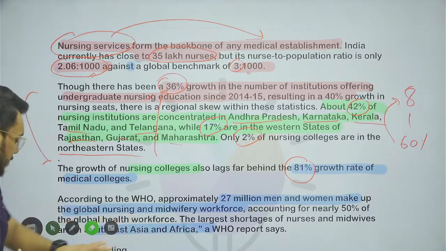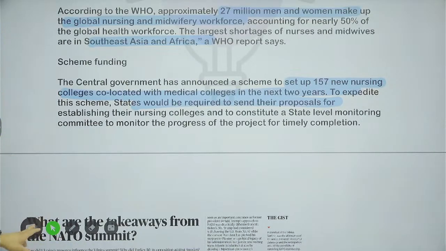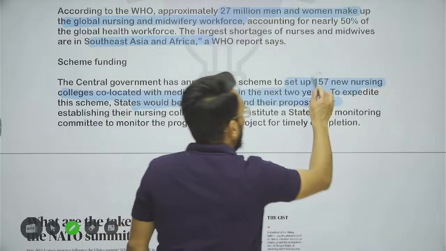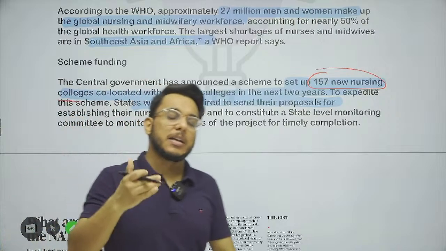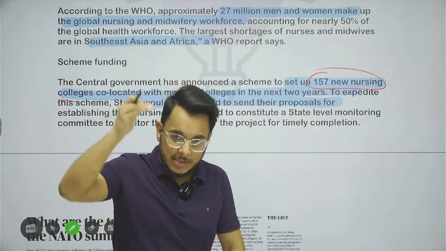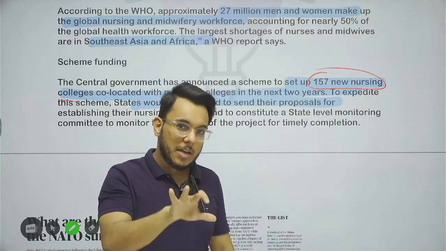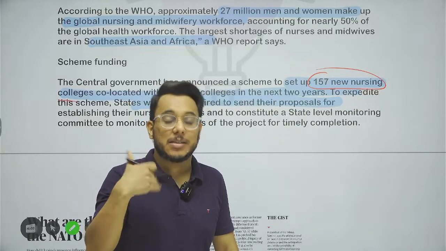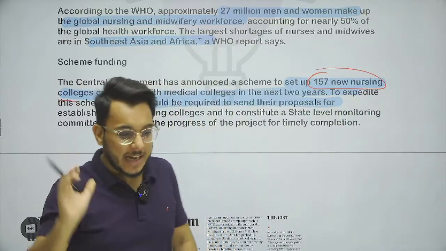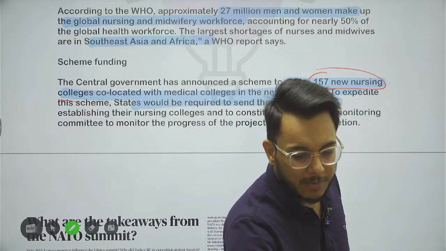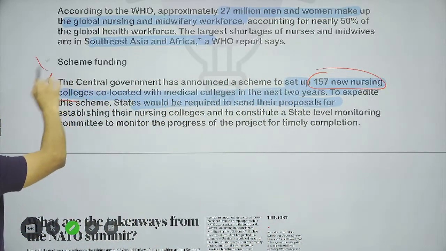Now guys, in this direction, the central government has come out with a dedicated scheme and announced that it will establish 157 new nursing colleges. These colleges will be started in existing facilities where a medical college is already running; within those medical colleges, a nursing college will also be started. But for that, state governments have to identify the colleges and send proposals to the central government. State governments have neither identified them nor sent proposals, so even this scheme has not been very successful.